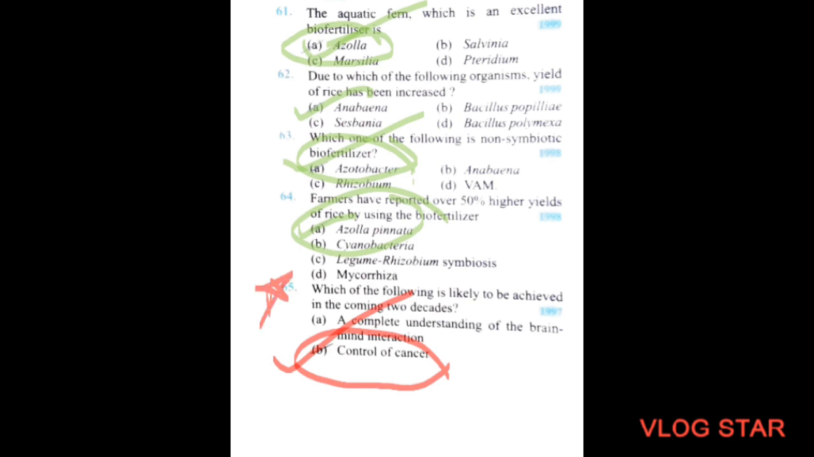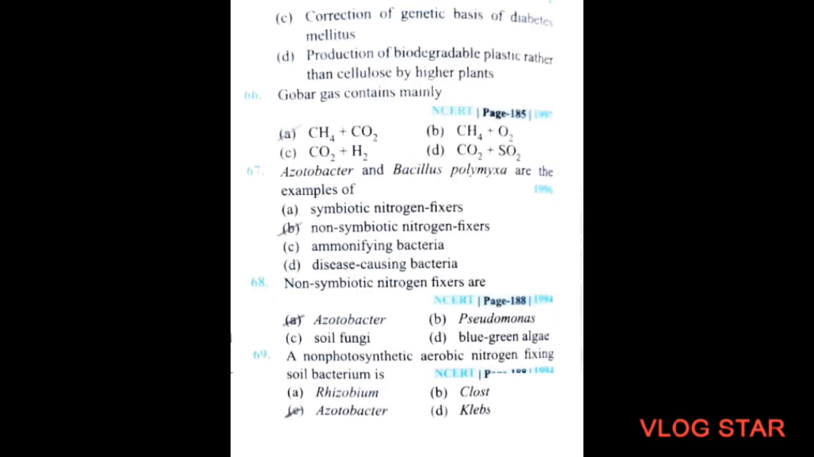Next question. Gobar gas contains mainly A, CH4 plus CO2, B, CH4 plus O2, C, CO2 plus H2, option D, CO2 plus SO2. So the correct option will be option A, CH4 plus CO2.